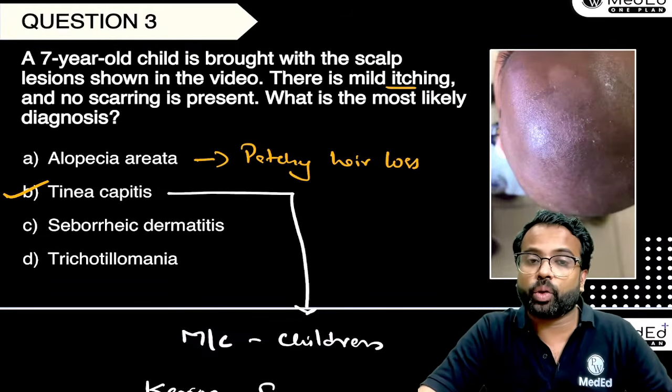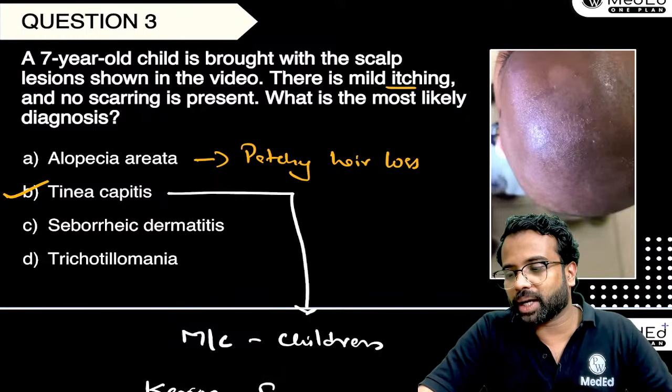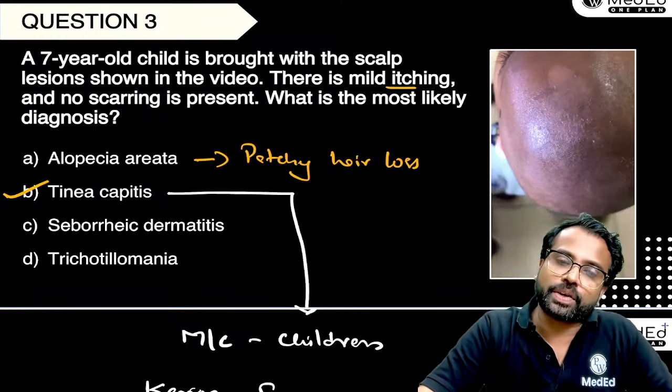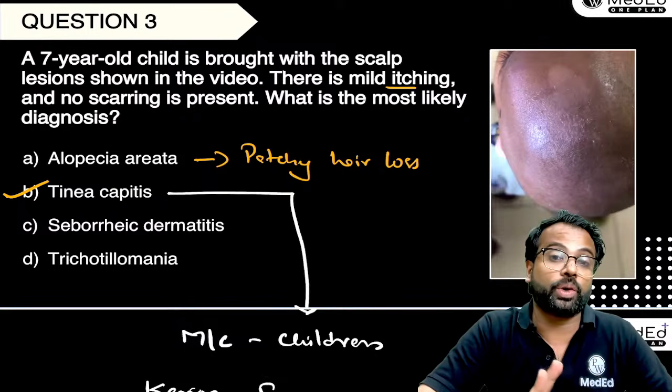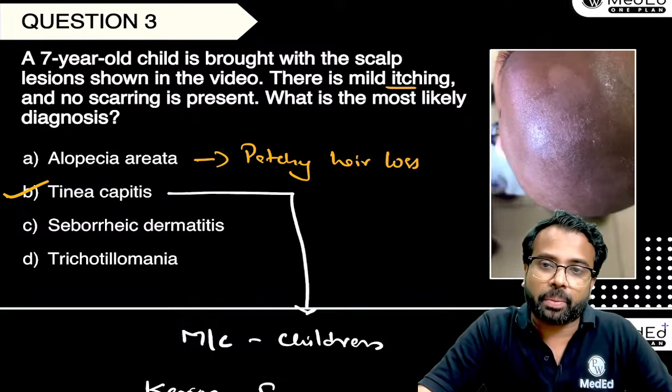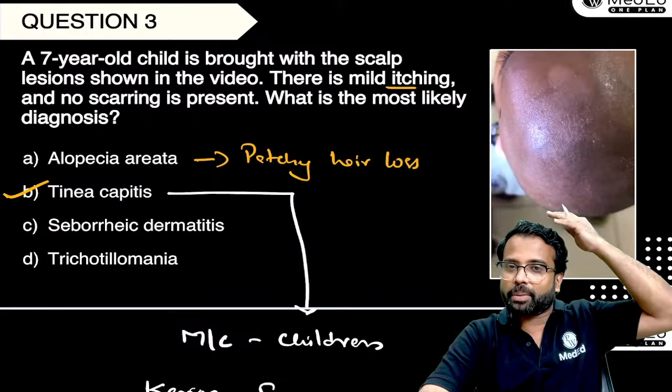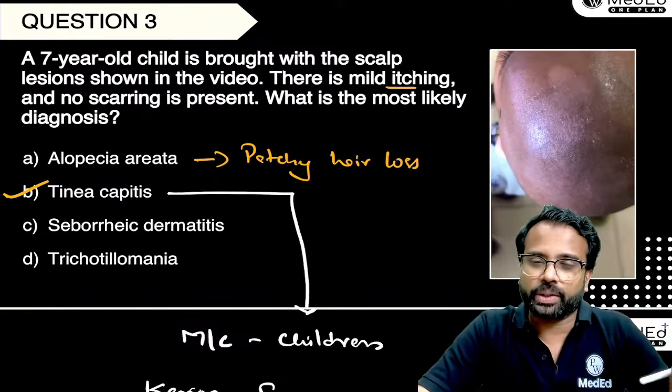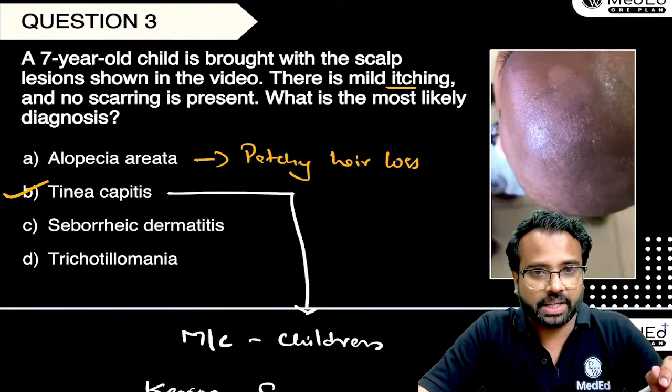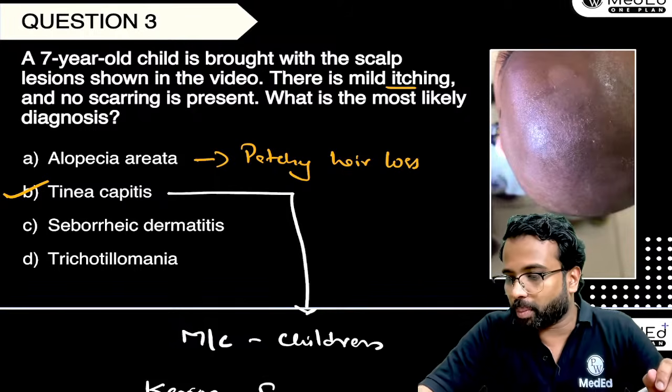Now talking about seborrheic dermatitis. What is seborrheic dermatitis? It is dandruff, right? So dandruff is also a possibility here. It can be a good differential diagnosis, right? But usually with dandruff, you will not end up having these kinds of patches. These kinds of patches are usually seen in tinea capitis. And what is trichotillomania?